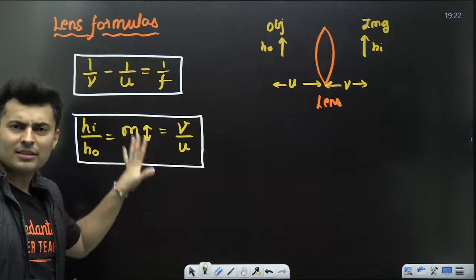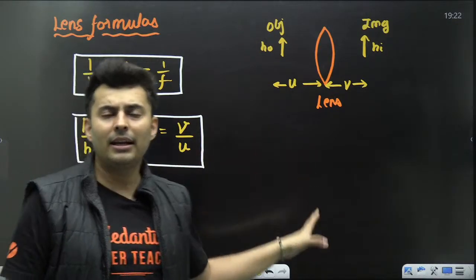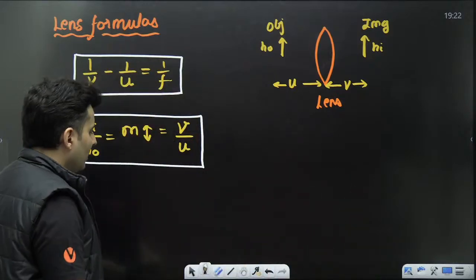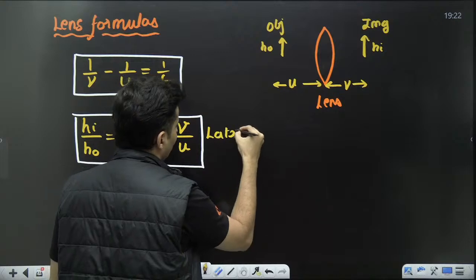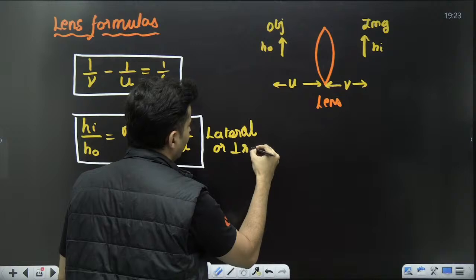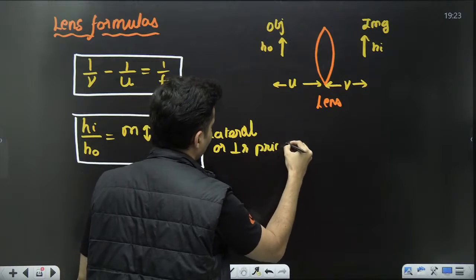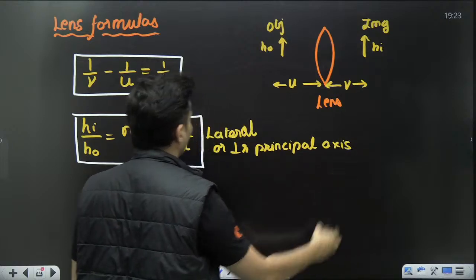That's all. See, if you know that, you know this. Sign convention formula is same. Ray tracing, everything same. This was your lateral or perpendicular to principal axis formula. Perpendicular to principal axis formula.